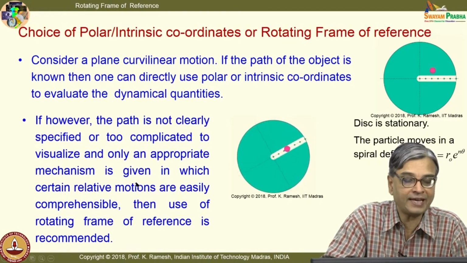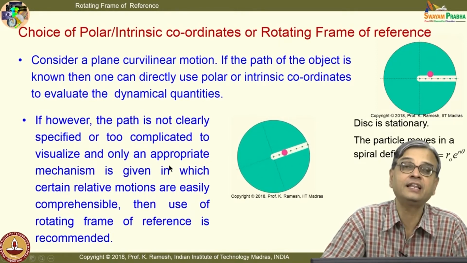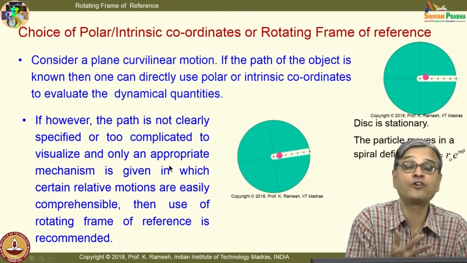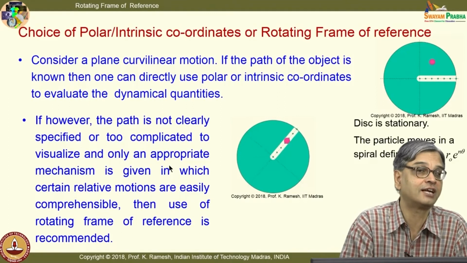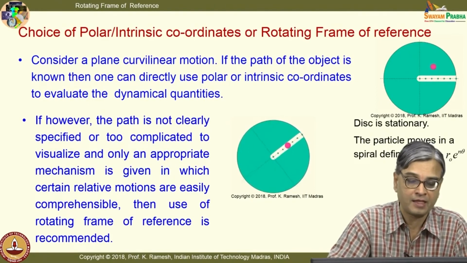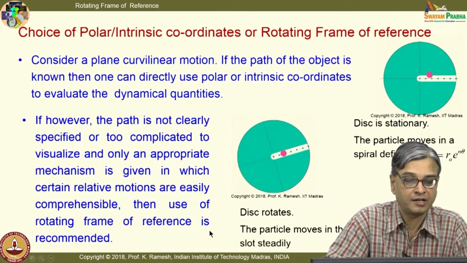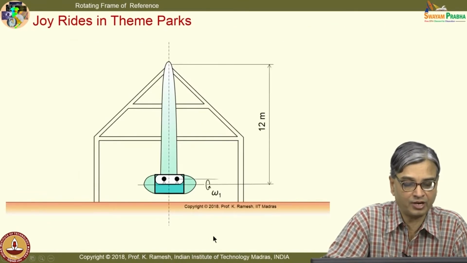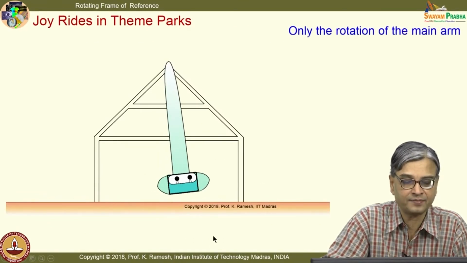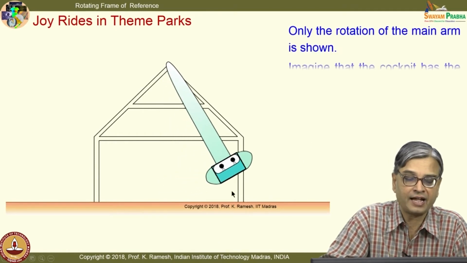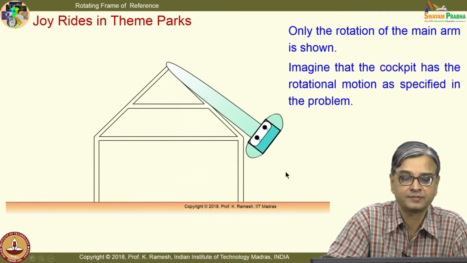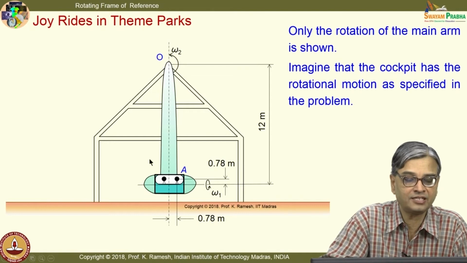Only an appropriate mechanism is given, then you can think of using a rotating frame of reference and do the analysis. And we have also seen this problem earlier, we will analyze these problems later. So, here again I have a complicated motion and it becomes easier to handle such a problem using a rotating frame of reference.